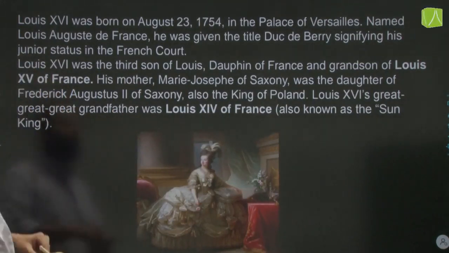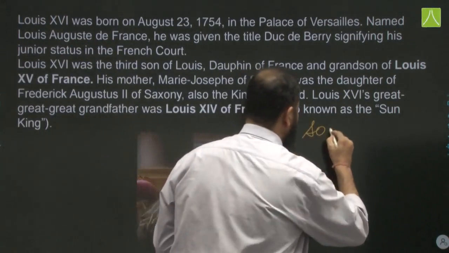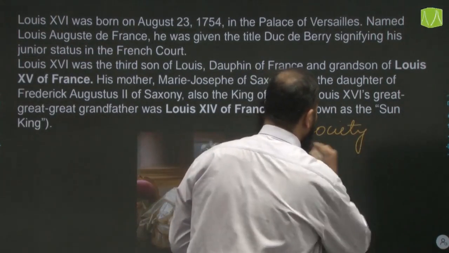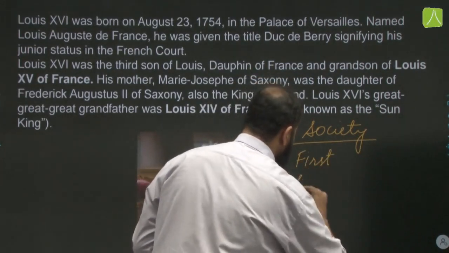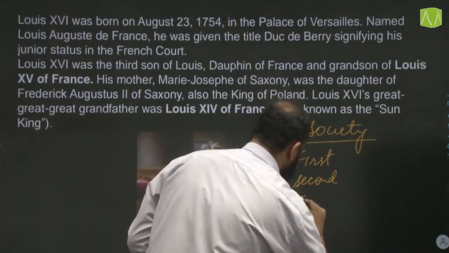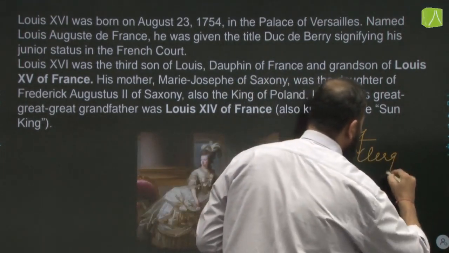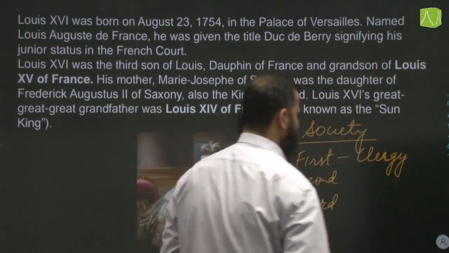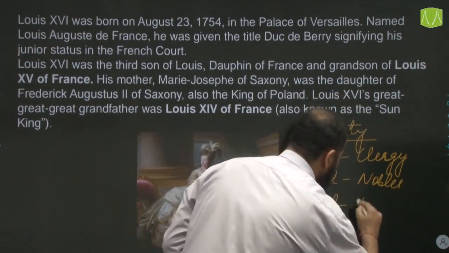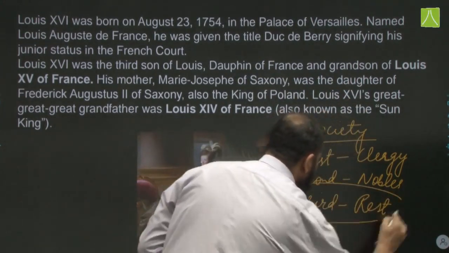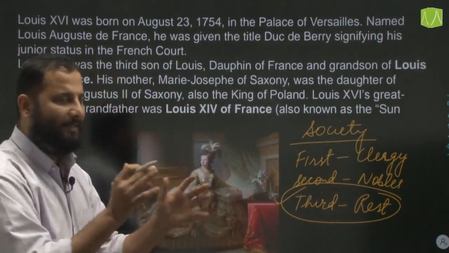So the people were classed, that is the society at that time in France was divided into 3 estates. First, second and third estate. The first estate people were from the clergy, that is the people who were priests. Second estate were the nobles or the aristocrats, and the third was the rest of the people. The complete burden of taxes was on the third estate. Alright, तो ये तो estates के बारे में हुआ.